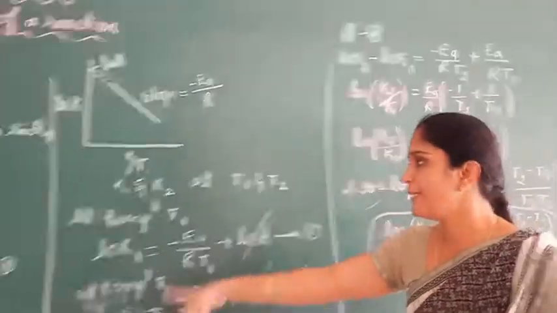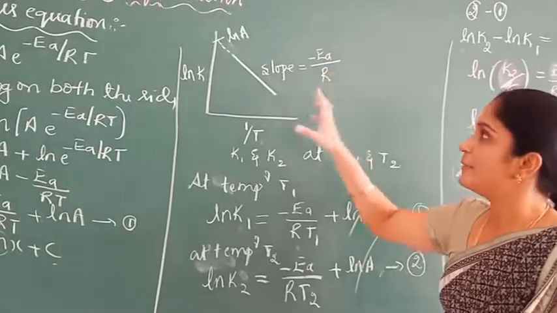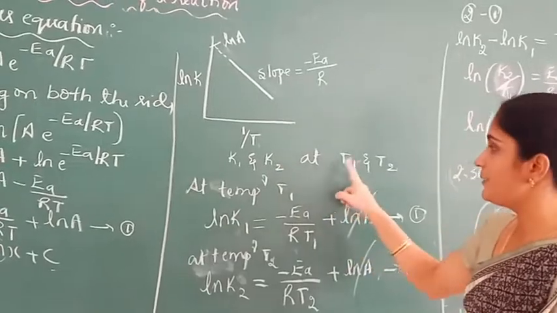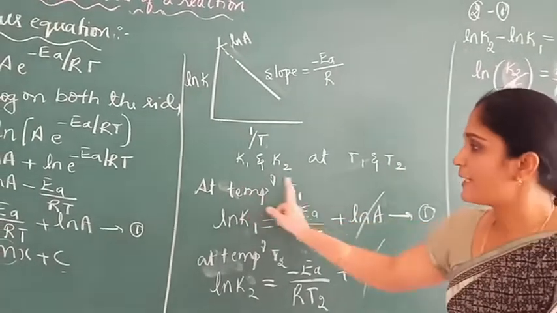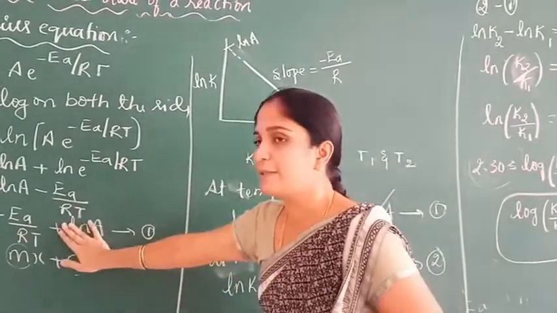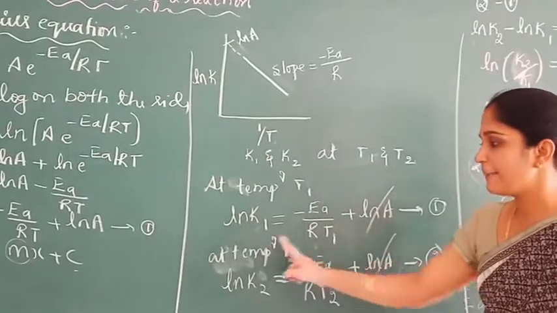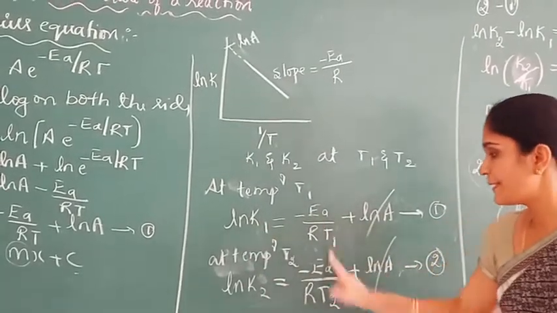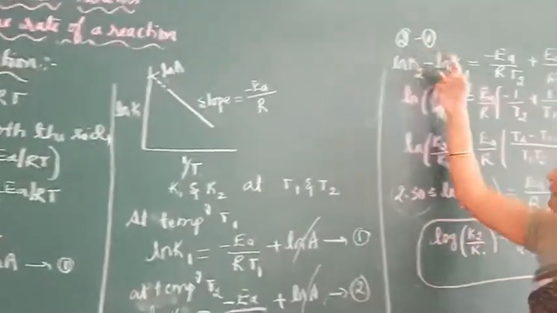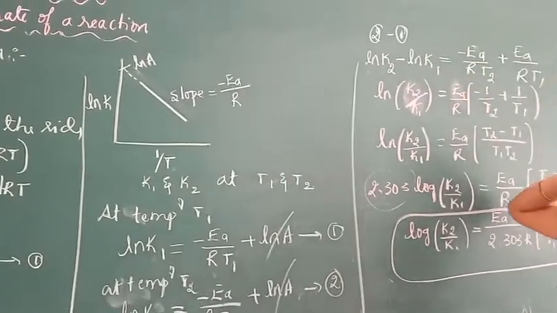To summarize, the activation energy can be determined by measuring the rate constants K1 and K2 at two different temperatures T1 and T2. At temperature T1, ln K1 equals minus Ea by RT1 plus ln A. At temperature T2, ln K2 equals minus Ea by RT2 plus ln A. Equation 2 minus 1 gives ln K2 minus ln K1 equals minus Ea by RT2 plus Ea by RT1.